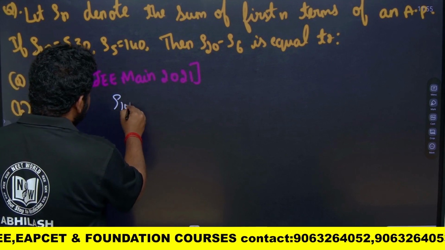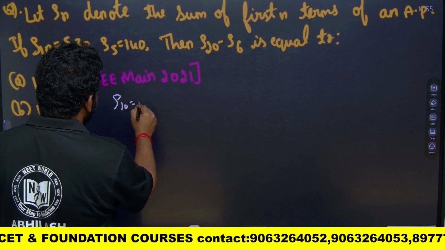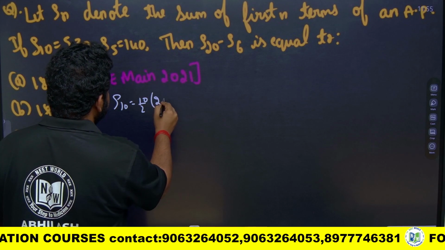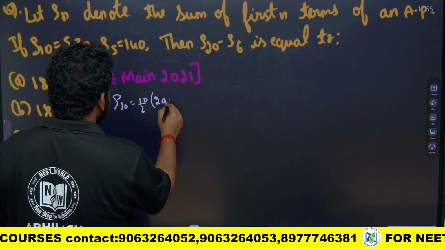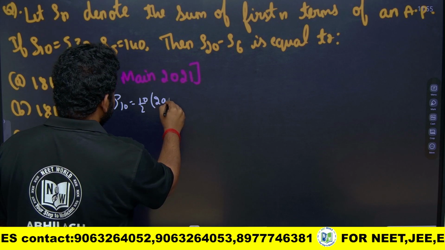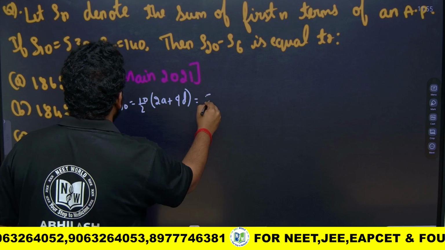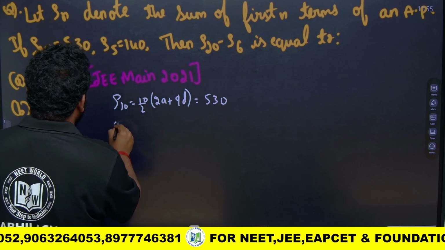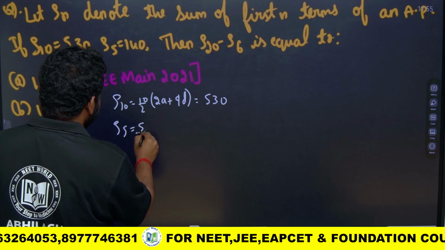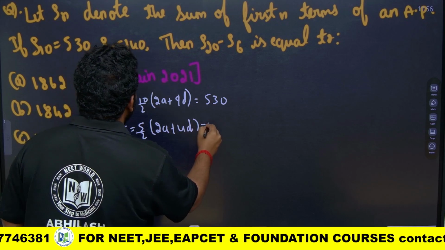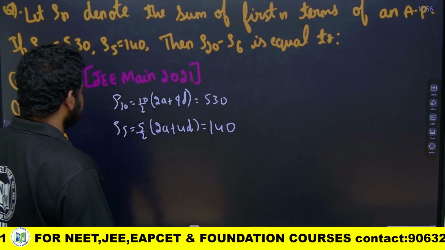S10 is nothing but 10 by 2 into 2a plus (n minus 1) into d, where n is 10, so 10 minus 1 is 9d. This is equal to 530. What about S5? S5 is equal to 5 by 2 into 2a plus 4d, that is equal to 140. This is what we have.